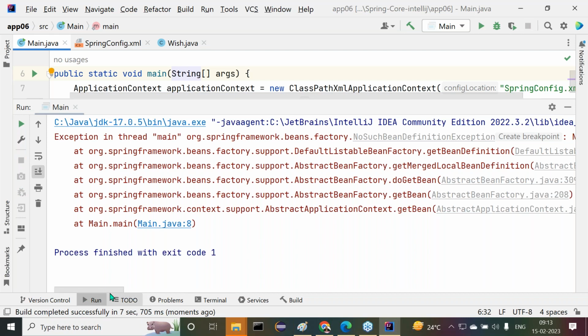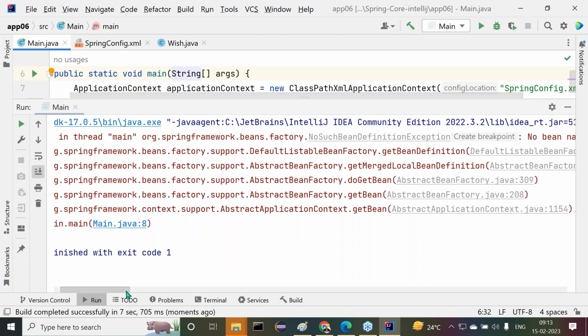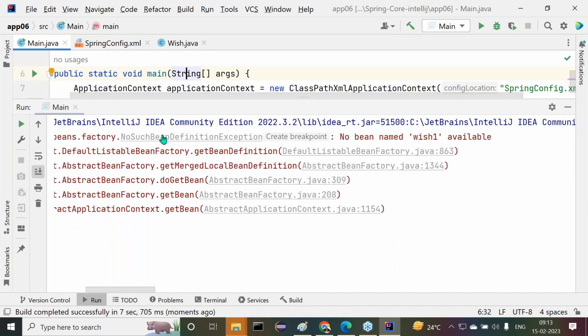Right, here we are getting an exception. See, in Spring, every exception gives a proper meaning for us. A clear-cut meaning we are able to get from exceptions in the Spring framework. What is the exception we are getting here? No such bean definition exception. No bean named, which one? Very clear information we are able to get. When compared with other technologies, Spring provides the error messages also in a very understandable manner. So, no bean named wish one available. That is, in the Spring configuration, no bean exists with wish one.